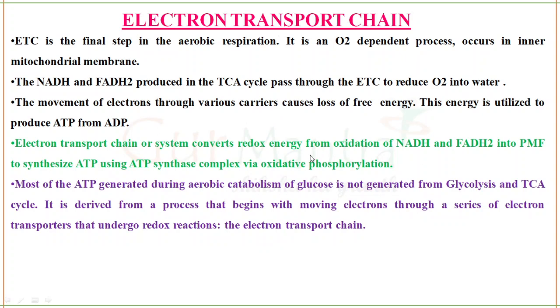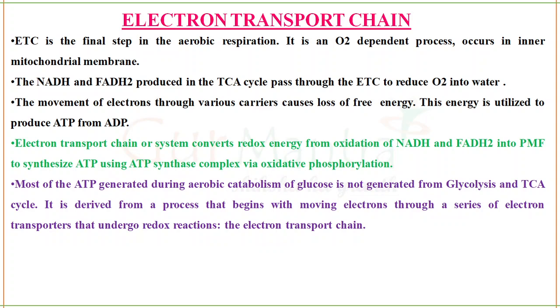So this is what is happening in the electron transport chain. While the electrons are passing through the various carriers and go to water, a proton motive force is created, which helps synthesize ATP using the ATP synthase complex. We are going to see that in the next few slides. So ATP synthesis is the final product, and the ATP synthesized in the electron transport chain is very important for our day-to-day activities. Even to move our hands and legs, we need energy that comes in the form of ATP.